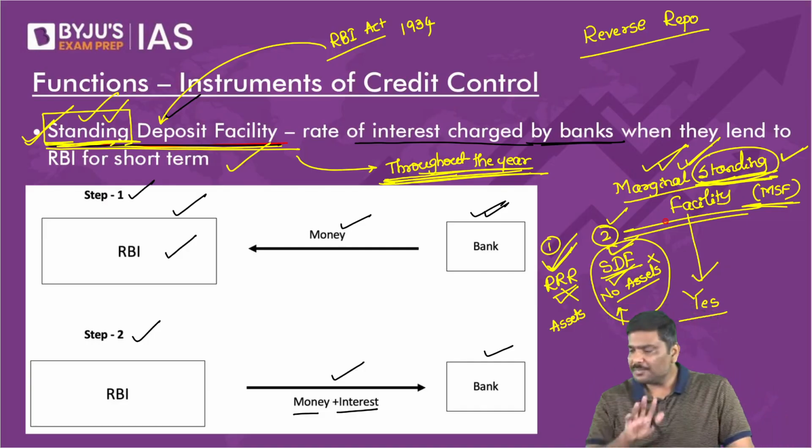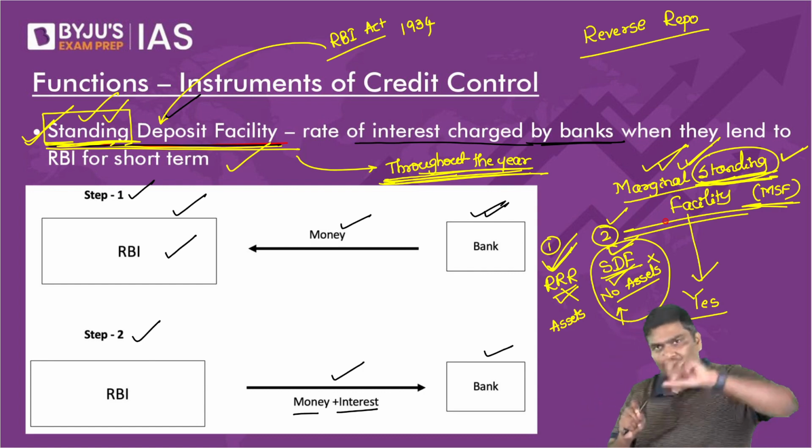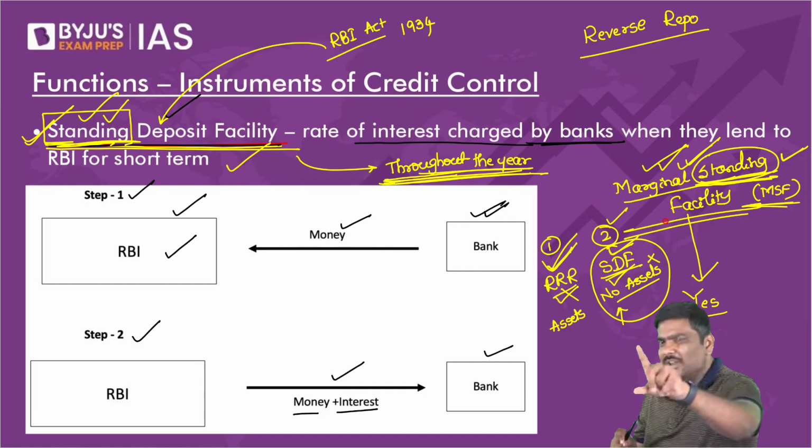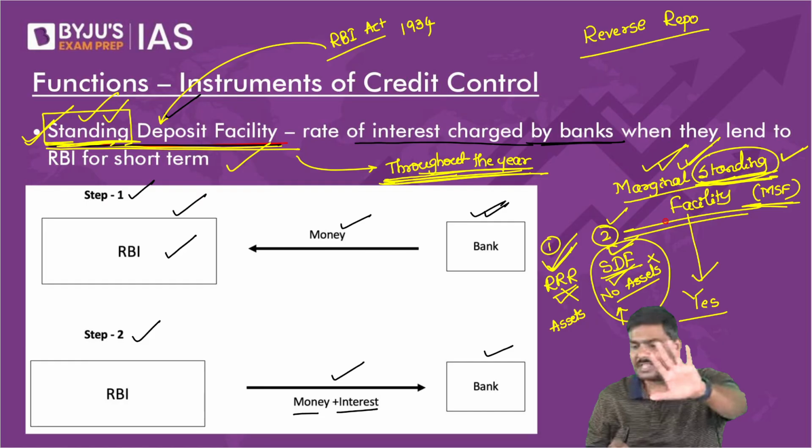Let me know. Last point. Don't you think that because you're mismanaging and want to borrow only for 1 day, RBI will penalize you for that? Of course, yes. That is the reason. Please remember this.